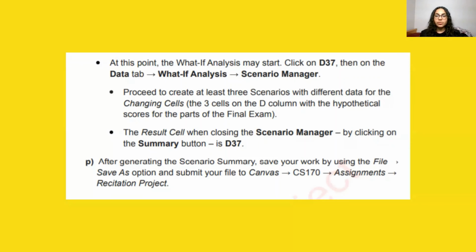Click on D37, then on the Data tab, then What-If Analysis, and then Scenario Manager. Proceed to create at least 3 scenarios with different data for the changing cells. There are 3 cells on the D column with hypothetical scores for the parts of the final exam. The result cell when closing the Scenario Manager by clicking on the Summary button is D37.